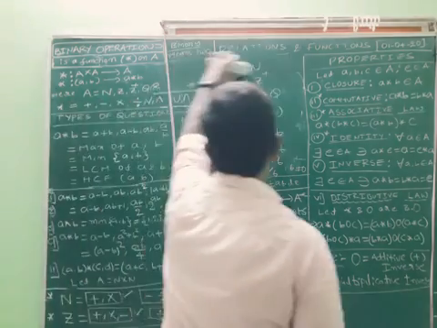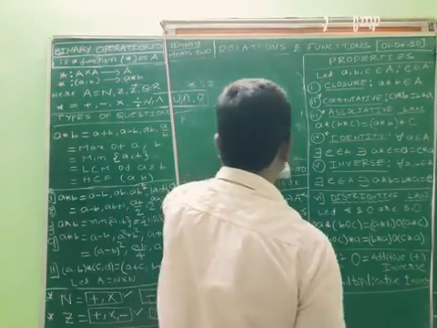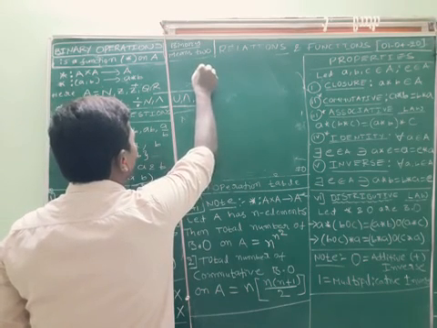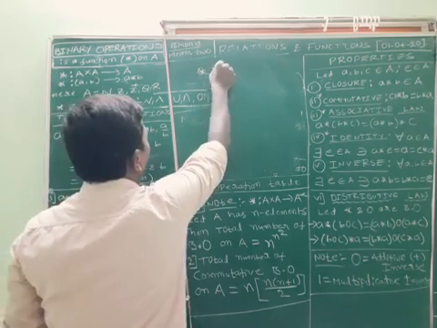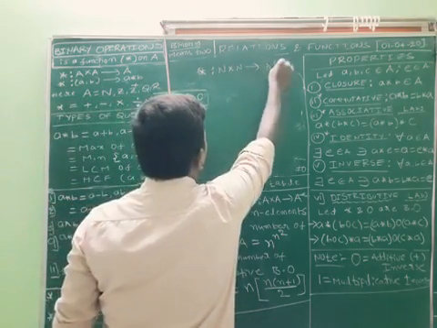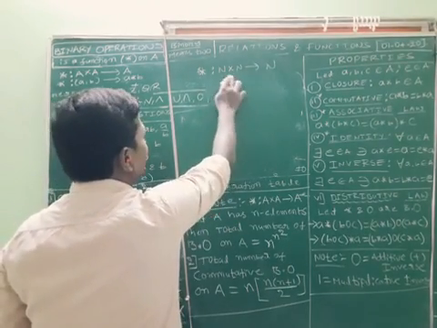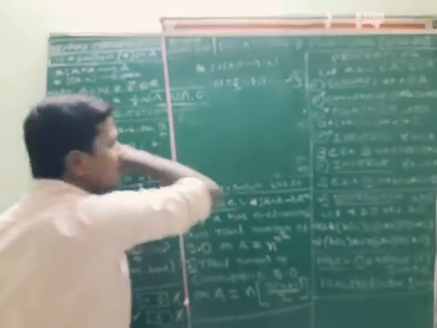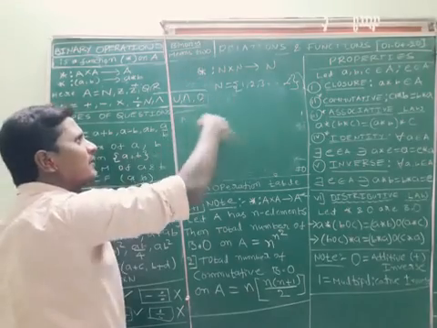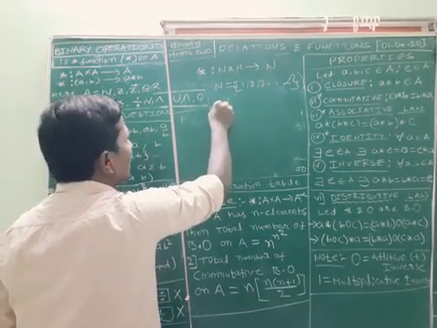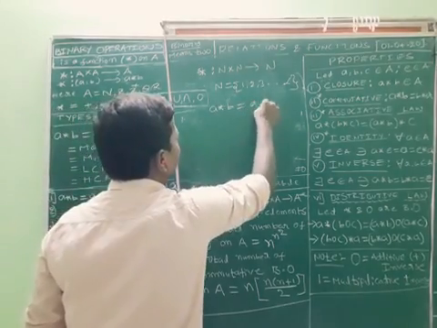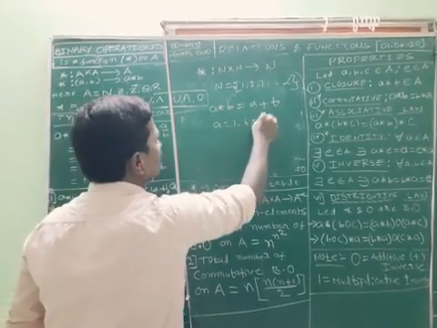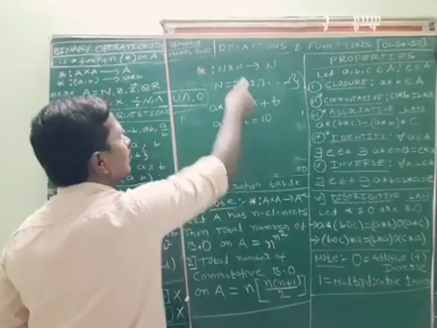I will explain it with the help of some values. Look here. I define the function star from n cross n to n. Natural numbers, we already know, start with 1, 2, 3 up to infinity. Now let us check whether star is a binary operation or not. I define the binary operation as a star b is equal to a plus b. In this case, take any two values: a is equal to 1, b is equal to some 10. 1 is a natural number, 10 is also a natural number.